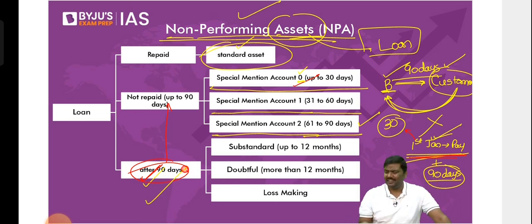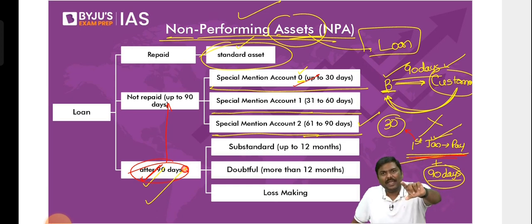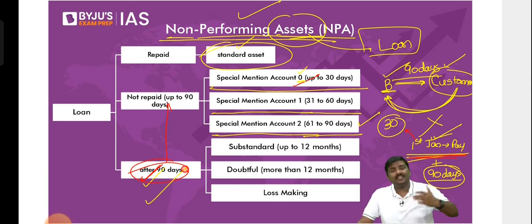Now many of you ask me, sir, why all this circus? Why not directly classify as NPA? Even if you don't pay on 1st of January, with 1 day delay, let's classify you as NPA. It makes more sense rather than doing all of this.